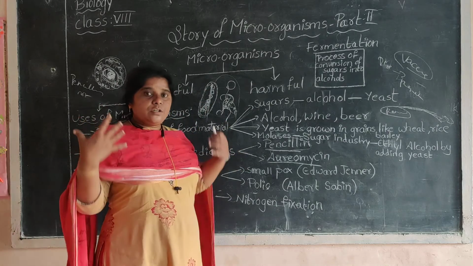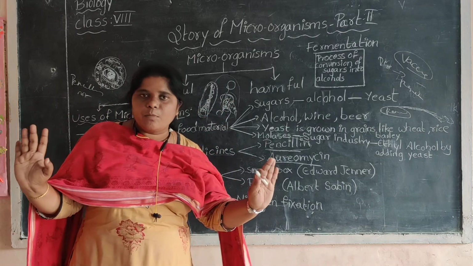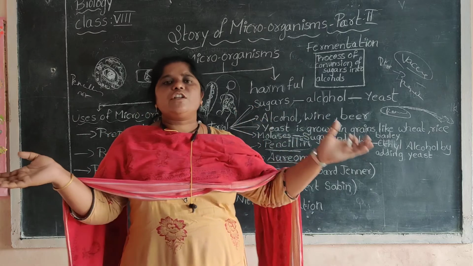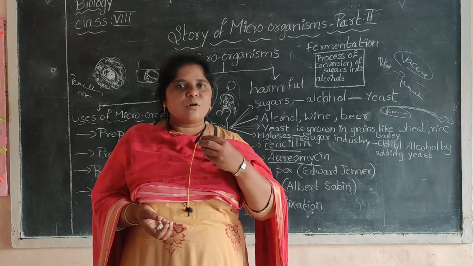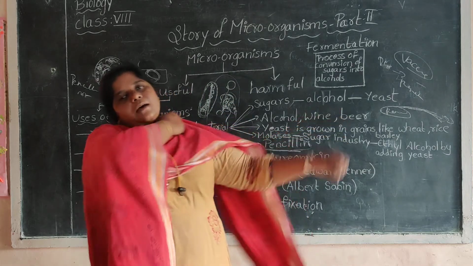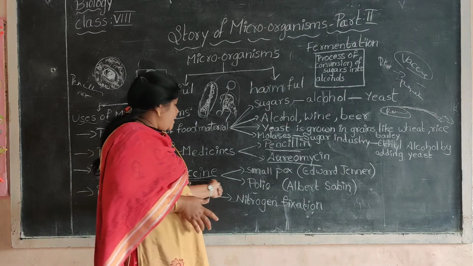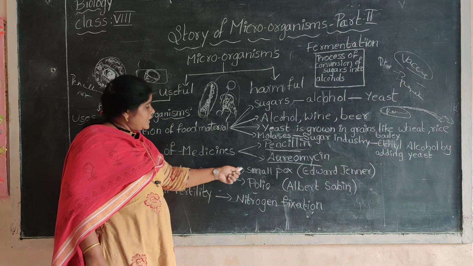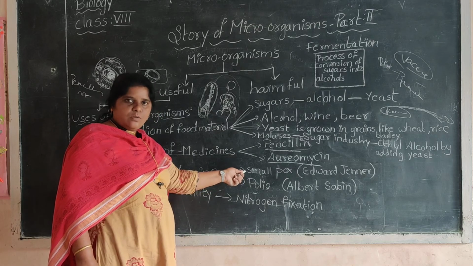By observing that, they release antibodies and they are kept ready in the body. Later, as your life goes on, if any virus unfortunately enters into your body, seeing that, they will immediately fight with the virus. Okay, in this way, vaccines will be prepared. Prepared by what? In that way only, Edward Jenner prepared the vaccine for smallpox, Albert Sabin